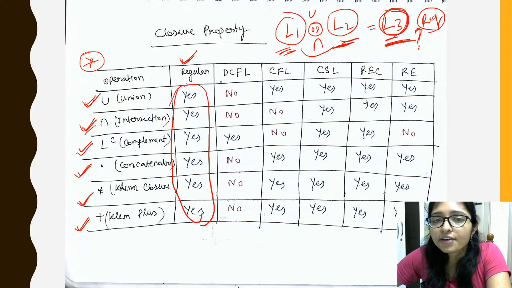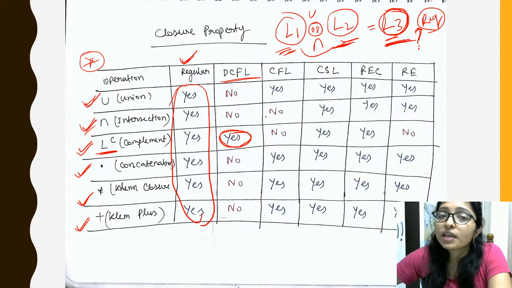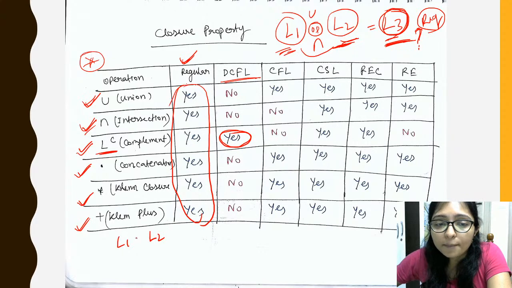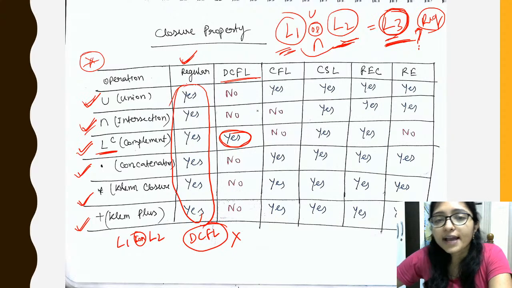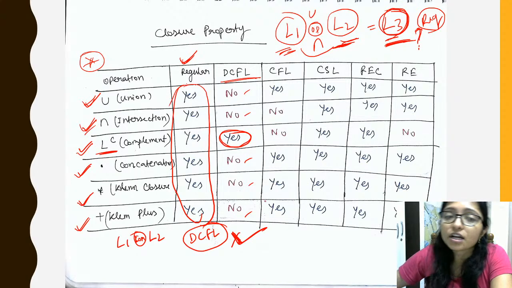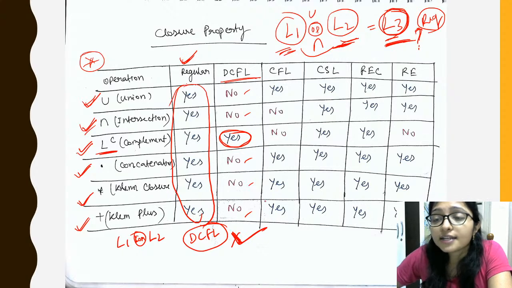And for DCFL, how to remember? Only for complement it is not DCFL. If you do L1 and L2 and then the complement operation, it will not be DCFL. Sorry, it will be DCFL. Otherwise, for any other operation, it is not closed.